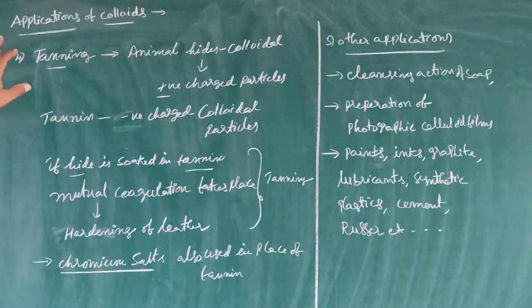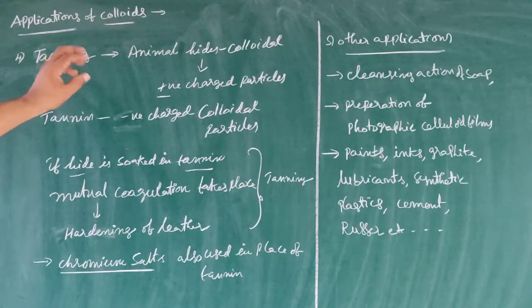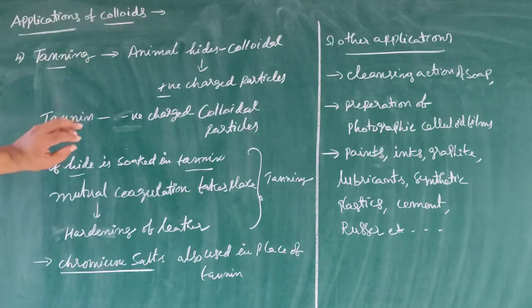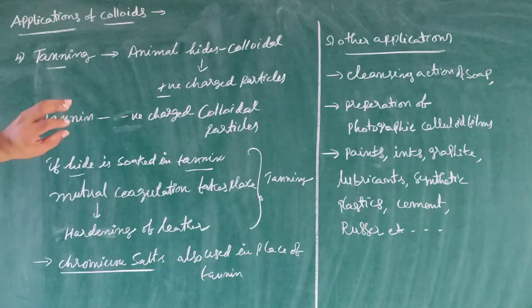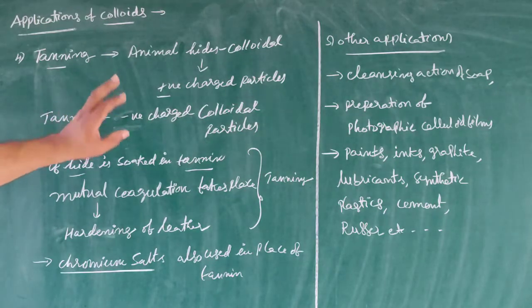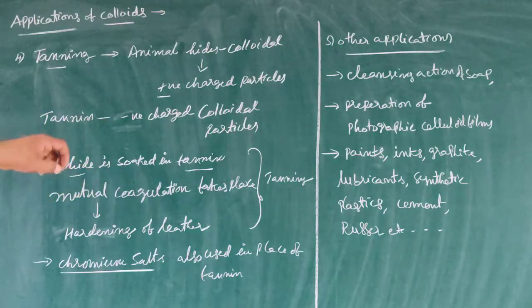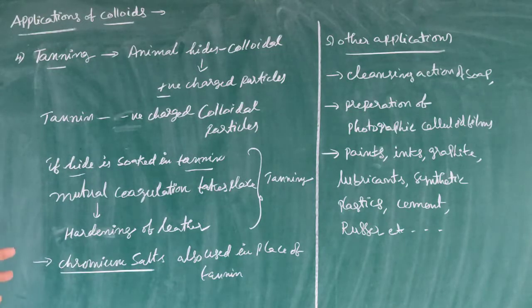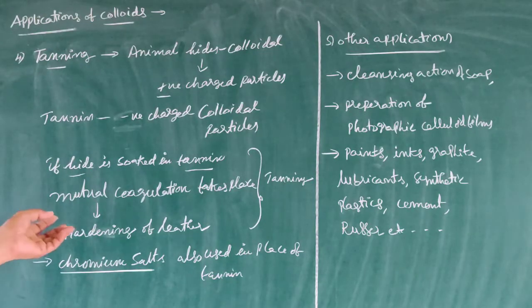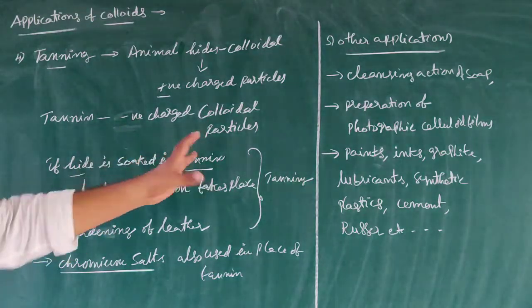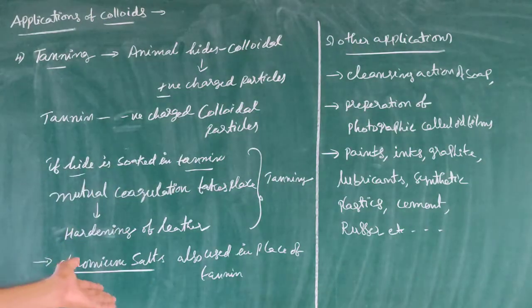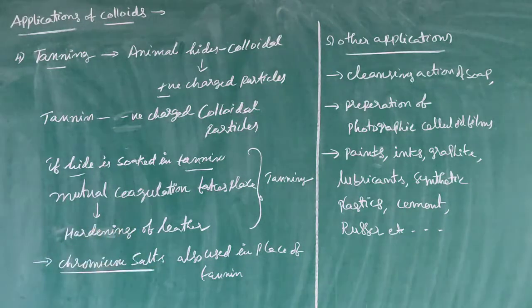Once again, animal hides are colloidal in nature with positively charged particles. Tannin has negatively charged colloidal particles. If the hide is soaked in tannin, mutual coagulation takes place, leading to the hardening of leather. This process is called tanning. We can use chromium salt instead of tannin.